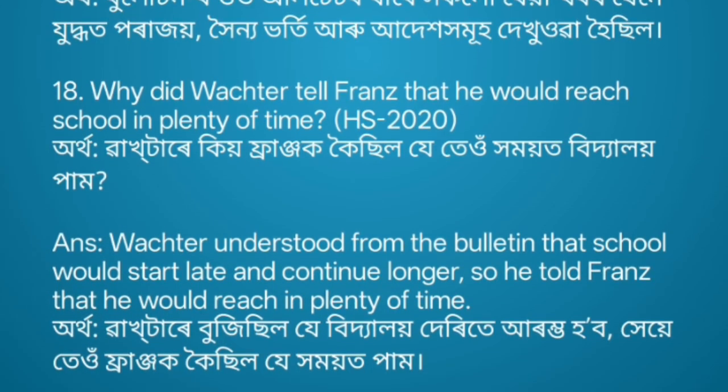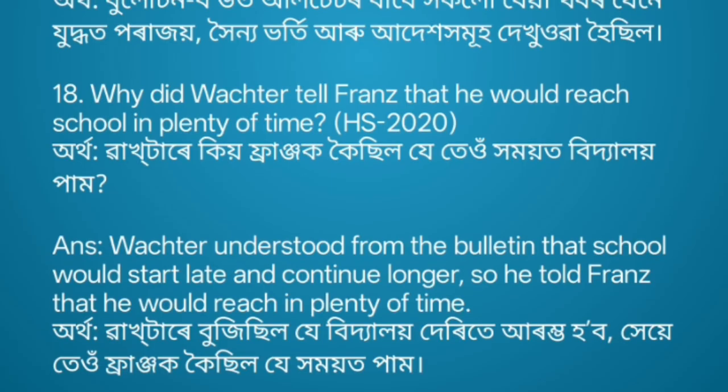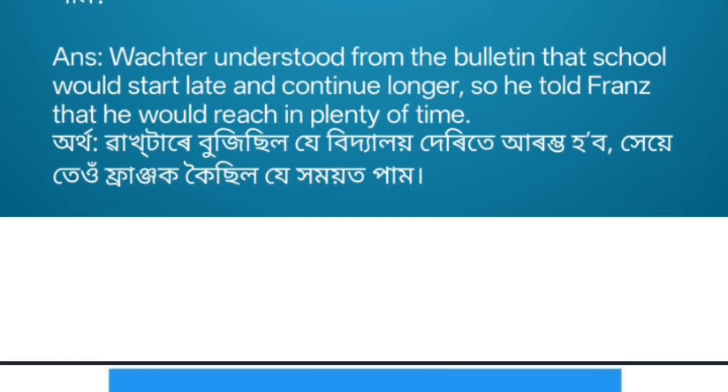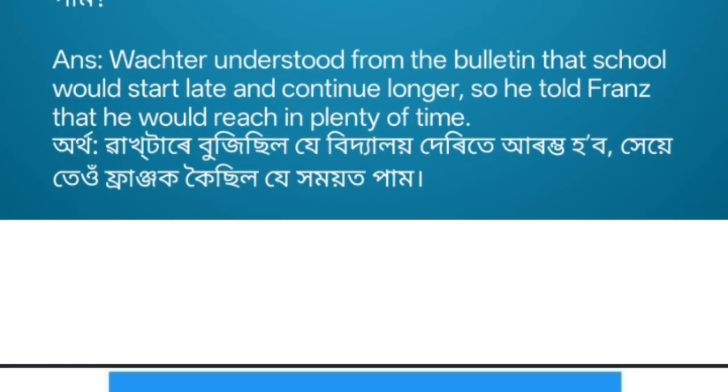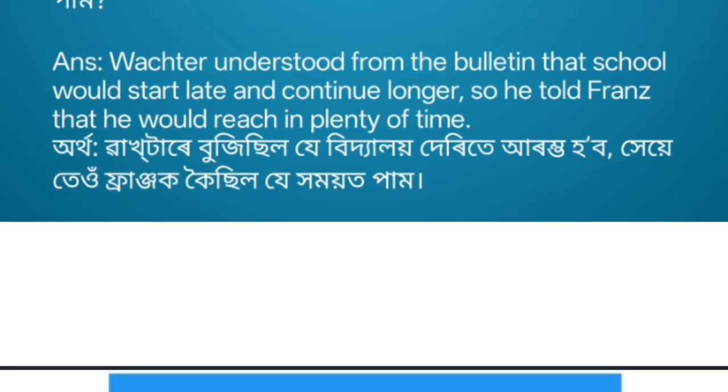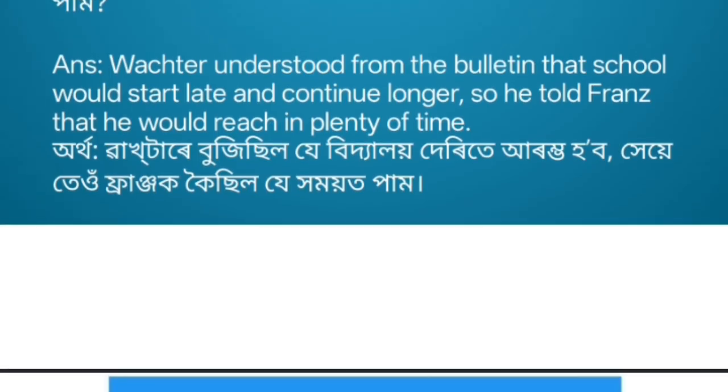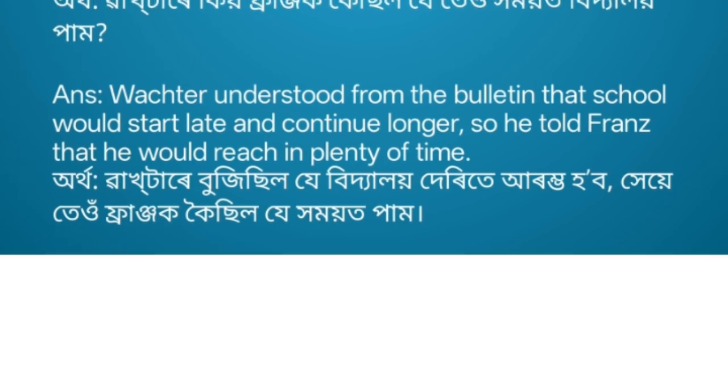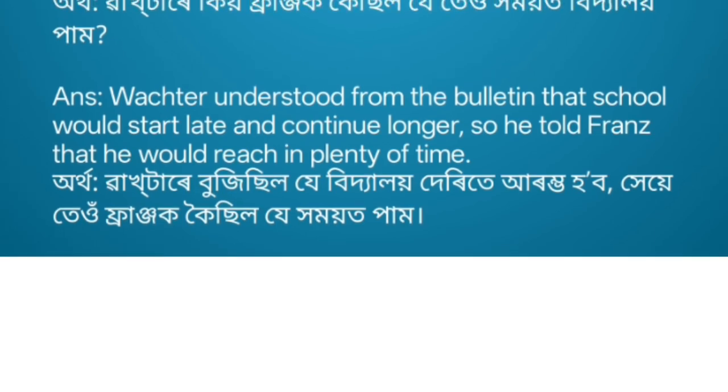Question number 18. Why did Wachter tell Franz that he would reach school in plenty of time? Answer. Wachter understood from the bulletin that school would start late and continue longer, so he told Franz that he would reach in plenty of time.